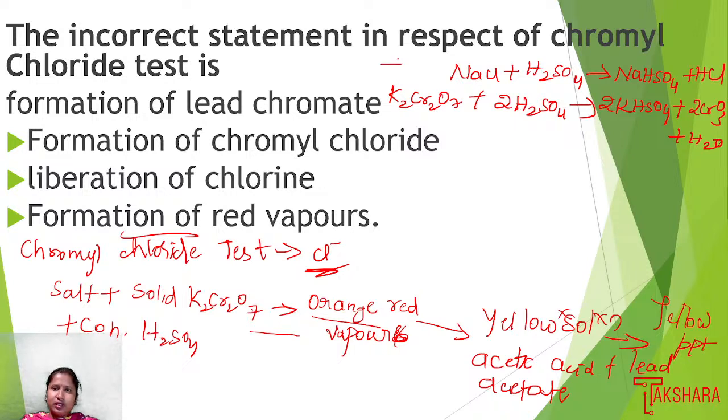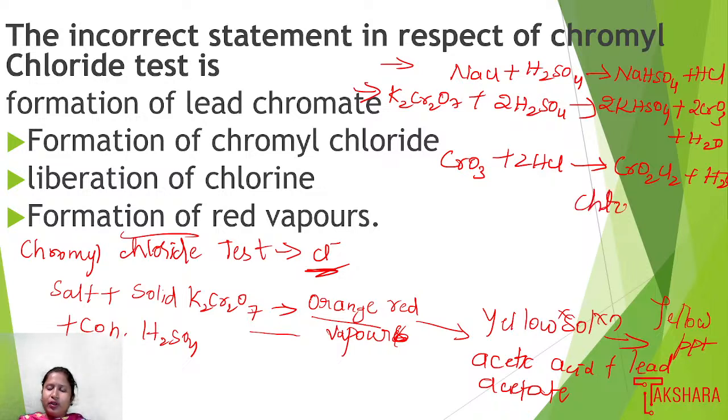This is the first reaction and this is the second reaction. Then when CrO3 is treated with 2 moles of HCl, we get CrO2Cl2 plus water, which is called chromyl chloride. Chromyl chloride is going to form.